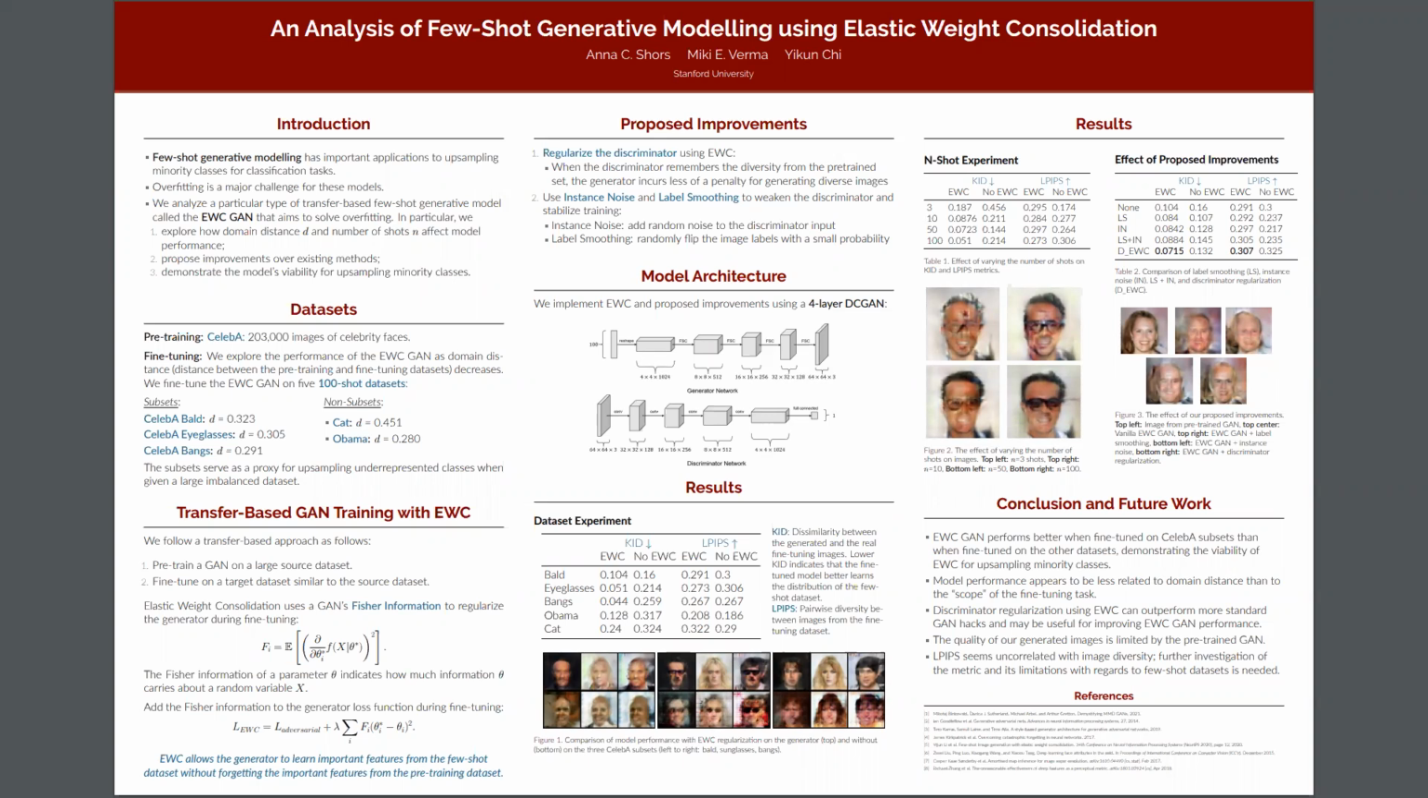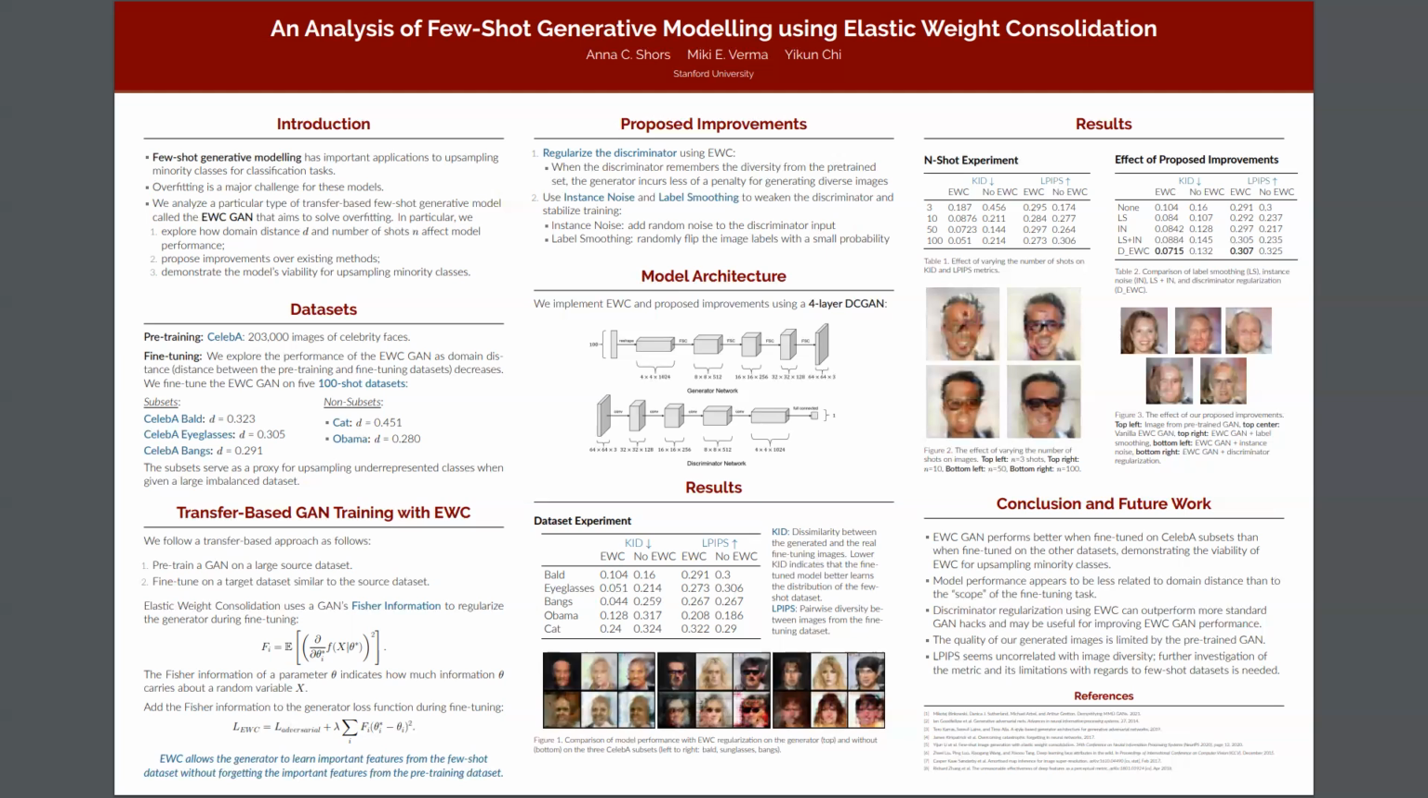We begin by pre-training a GAN on a large source data set, and then fine-tuning on a few-shot data set with similar features to the pre-training data set. The EWC GAN uses elastic weight consolidation, which employs a pre-trained model's Fisher information to regularize the generator during the fine-tuning phase. The Fisher information on a particular parameter theta is defined as an expectation of the square of the derivatives of the loss function with respect to theta, and it measures how insensitive the loss is to change in theta. During fine-tuning, generator weights are constrained to stay close to their pre-trained values according to their weights' Fisher information.